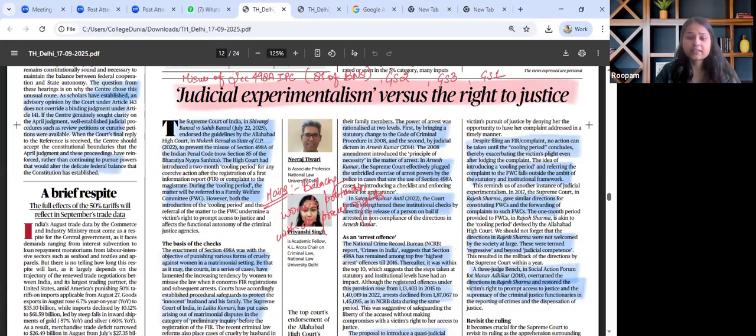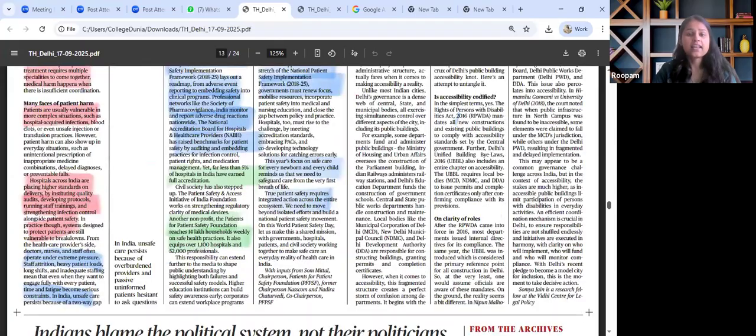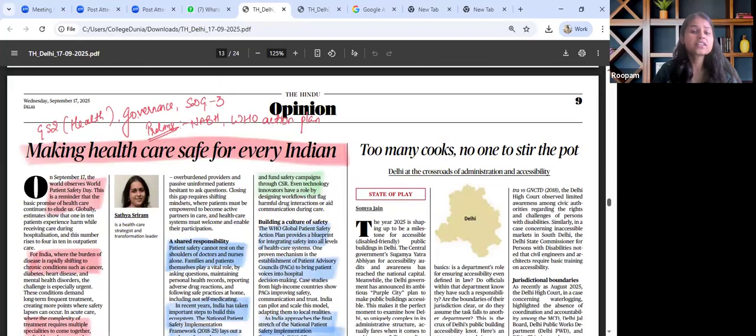Moving on, the next important article in the paper majorly talks about making healthcare safe for every Indian. Now, when we map this into our GS syllabus, this will primarily fall under GS paper 2, healthcare delivery, governance, and Sustainable Development Goal number 3. The key theme discussed in this article is safe healthcare practices and the institutional frameworks that are needed. Afterwards, from prelims perspective, we need to know WHO, its role, its initiatives.